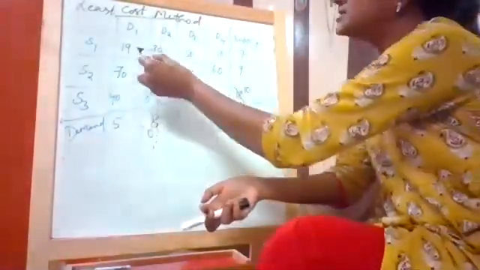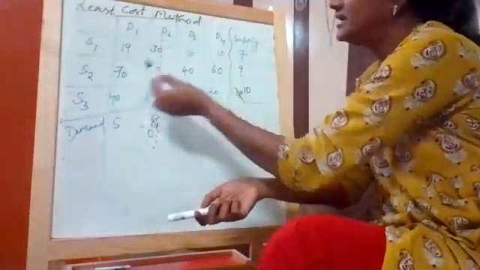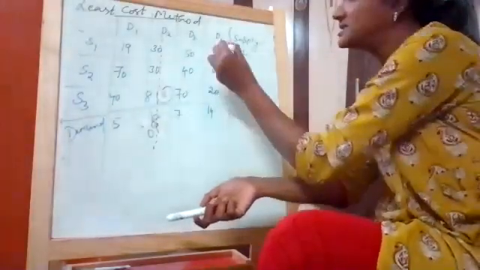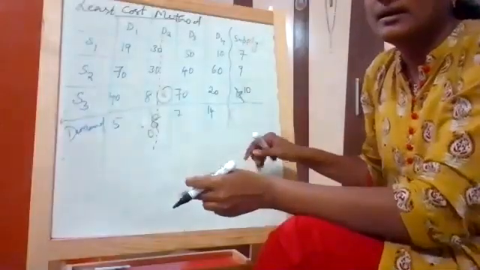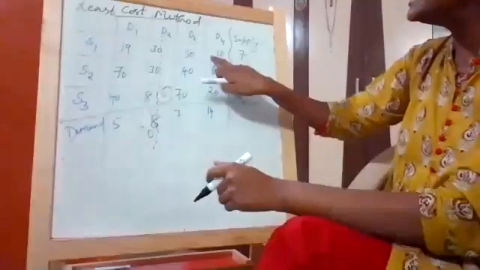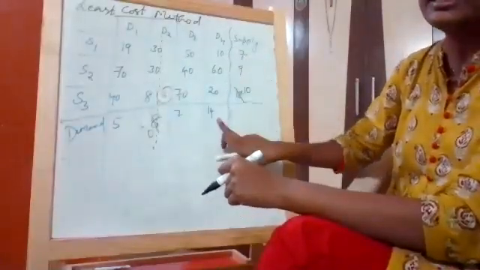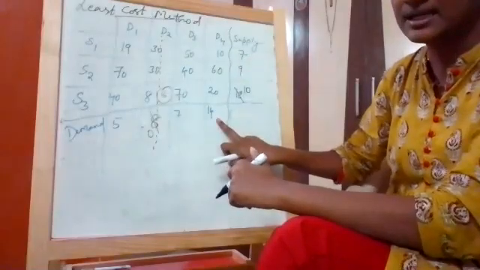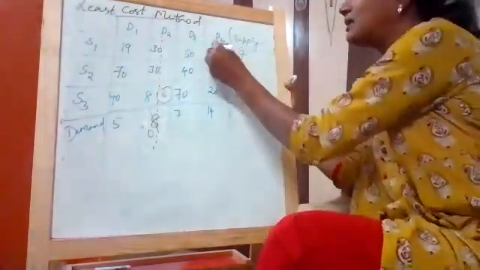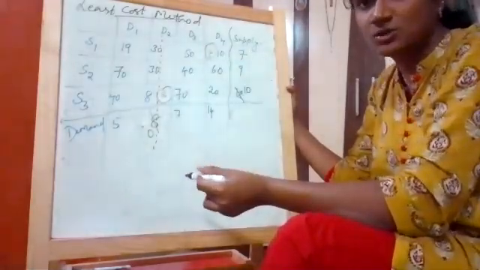If you see, I just need to pick my next lowest cell. See 19, 50, 10, 70, 40, 60, 40, 70 and 20. Out of this, my next lowest cell is 10. Agree, girls? The particular column is gone. So next it is 10. For this particular cell, my supply is 7 and demand is 14. So I'll pick the smallest value as I just stated. So I'll allocate 7 near that particular cell, 10, which is the next lowest cost.